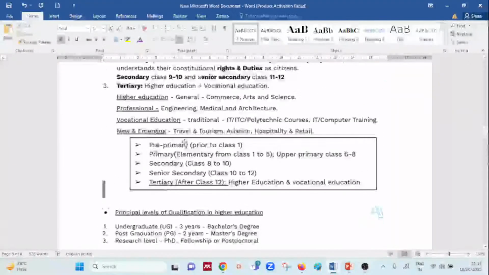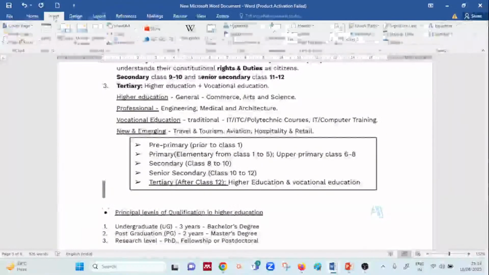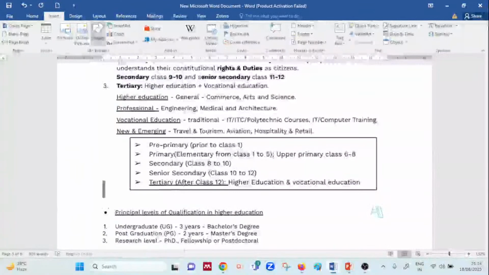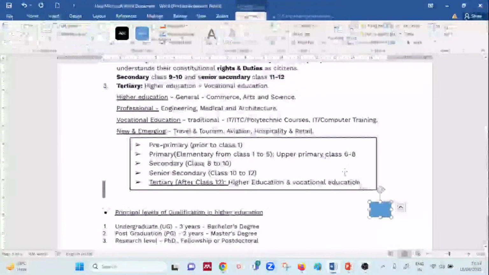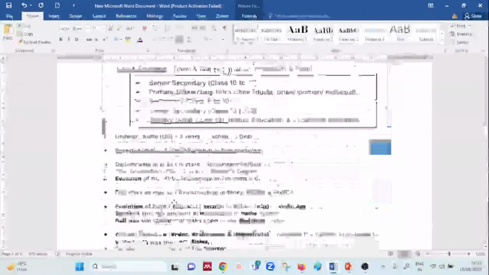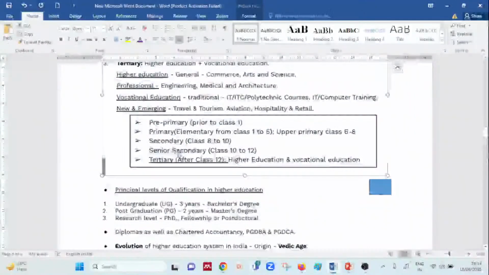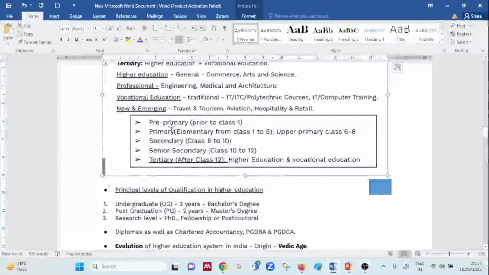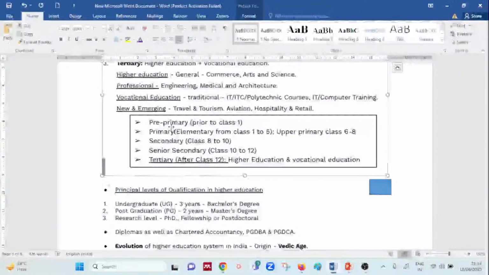So I have given you a small table also. This table will help you to ensure that you are keeping certain points in mind very well. So what is this table talking about? The table is talking about your pre-primary, primary, secondary, senior secondary, and tertiary education. So pre-primary is only up to prior to class 1. Primary takes into consideration elementary in the form of class 1 to 5, and upper primary in the form of class 6 to 8, which afterwards is followed by the secondary, that is class 8